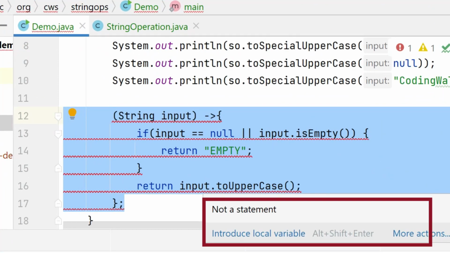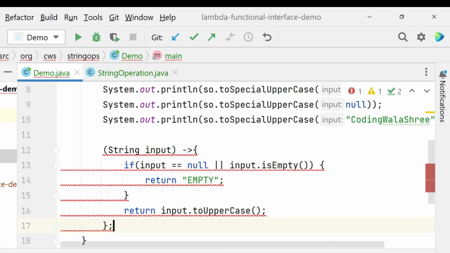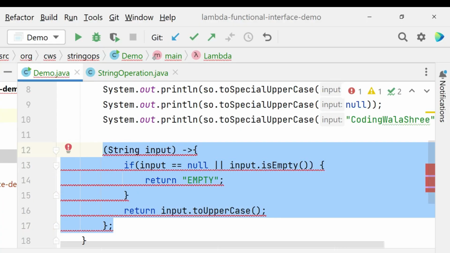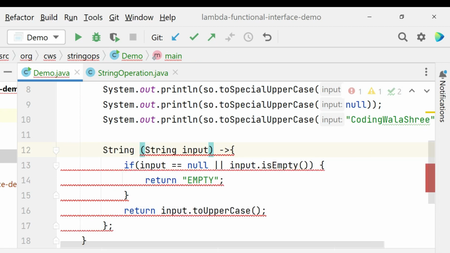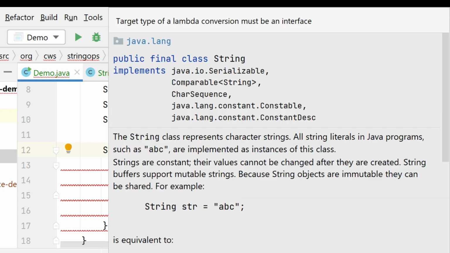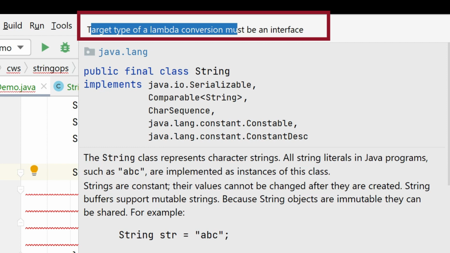We will come to it later and sort it out. What it is complaining about is that you are not storing it anywhere, so it is not a statement. This is interesting because this is not a normal variable. So if you try to assign it to some string, s equal to, this will give a problem. It says the target type of lambda conversion must be an interface.